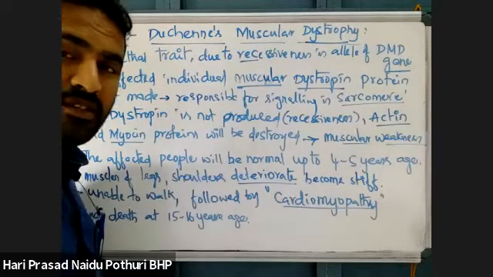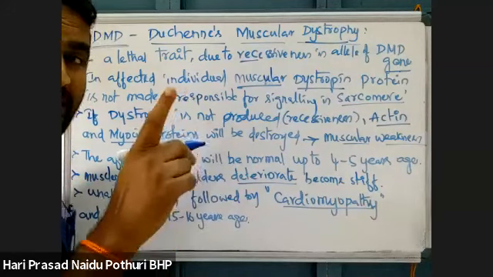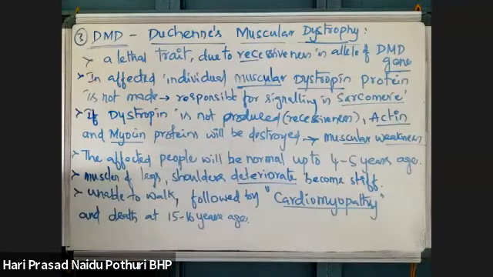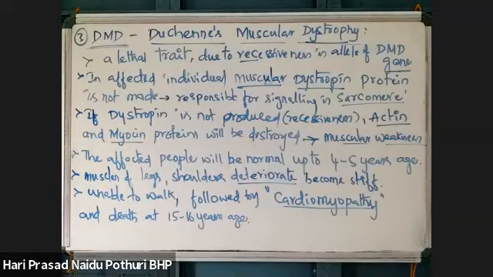How is it inherited? This is X-linked recessive, which follows a crisscross inheritance. A normal male means no problem. If a male is recessive, the person will be affected.